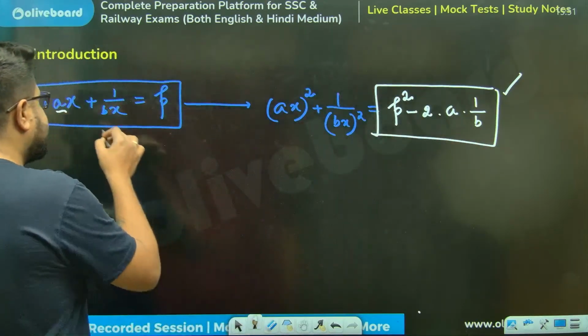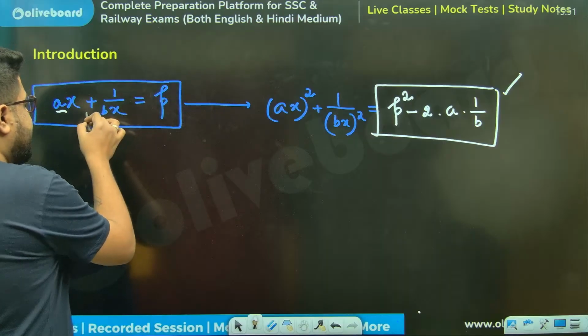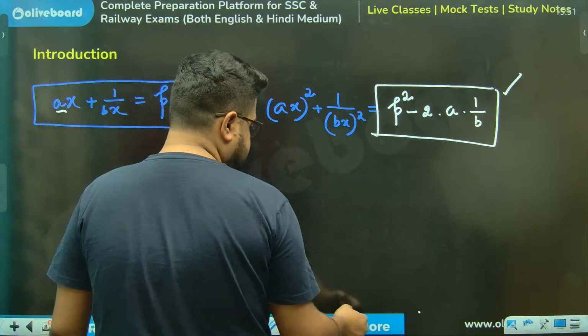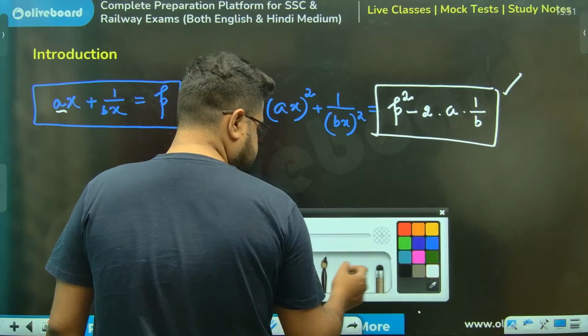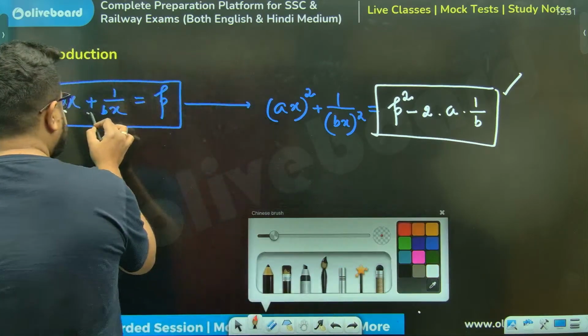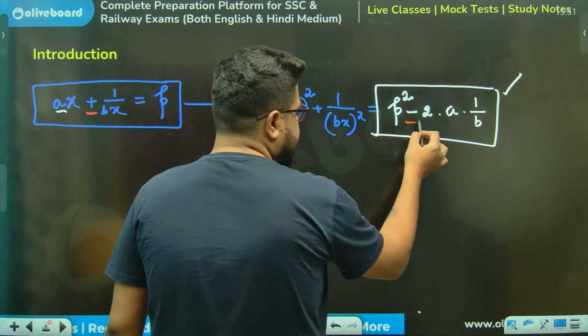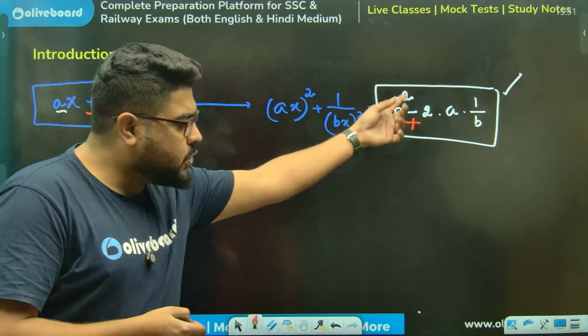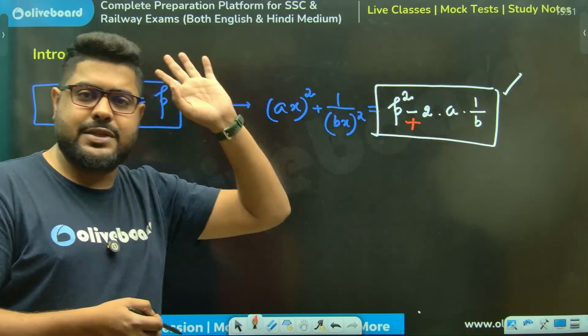Similarly, if it was minus here, sir, in that case we would have taken plus here. But again, this changes into a by b; this will always be done.